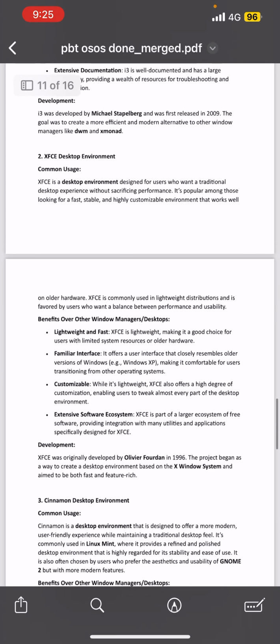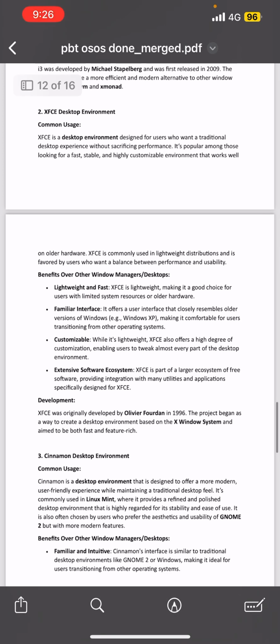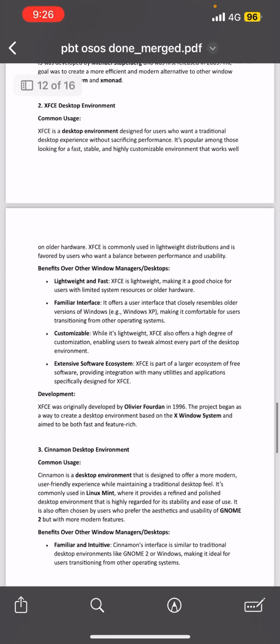So the second one is XFCE desktop environment. The second answer, for the common usage: XFCE is a desktop environment designed for users who want a traditional desktop experience without sacrificing performance. It is popular among those looking for a fast, stable, and highly customizable environment that works well on all hardware. XFCE is commonly used in lightweight distributions and is favored by users who want a balance between performance and usability.